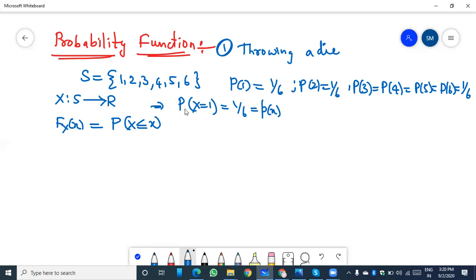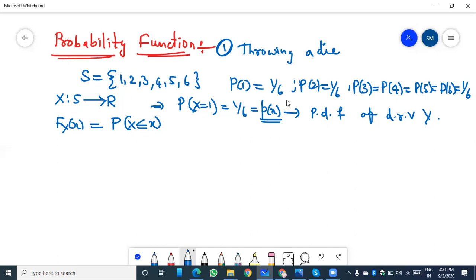So this P of X, small p of X, is called the probability function or probability density function of a discrete random variable capital X. In this, the probability function P of X gives the measure of probability for different values of X, that is P of 1, P of 2, P of 3, P of 4, like that.